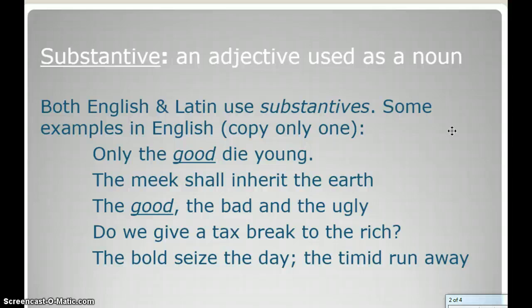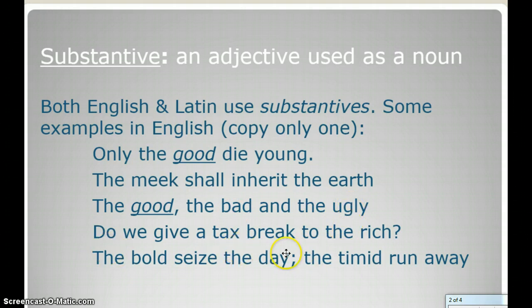Meek, again, is an adjective, but we know that it means meek people. And then the good, the bad, and the ugly, that phrase, same thing. It means good people, bad people, ugly people, but those words are not expressly stated. Therefore, good is a substantive, bad is a substantive, and ugly is a substantive in this sentence.